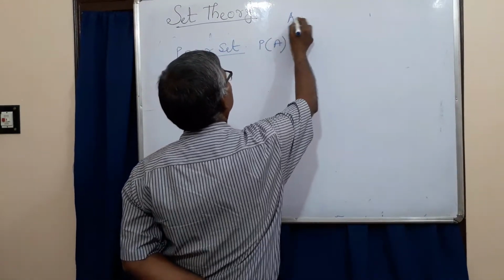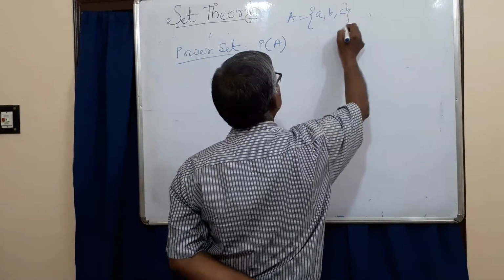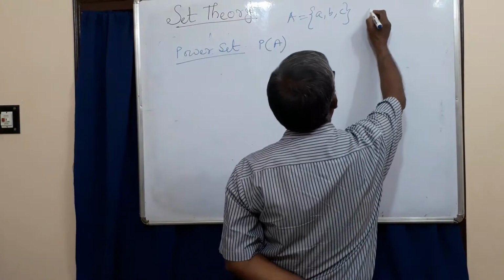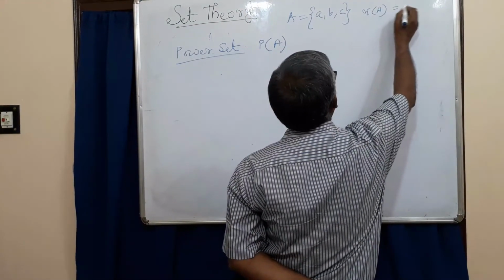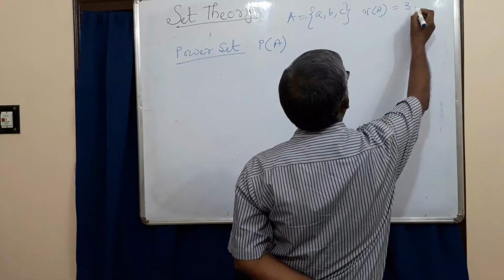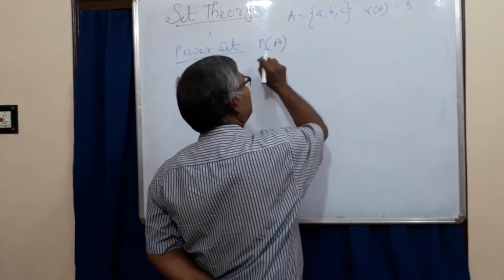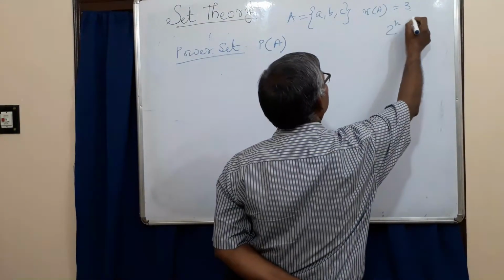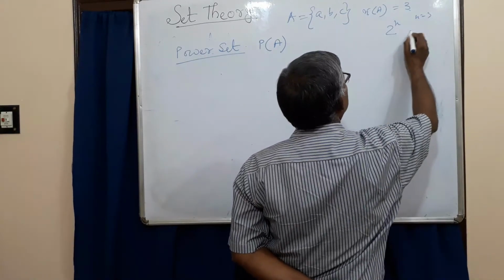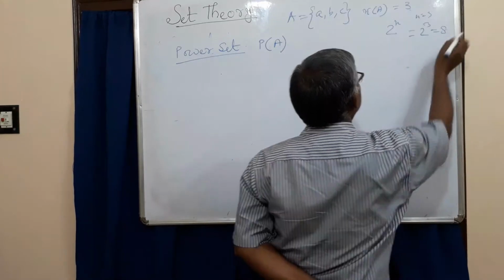Suppose A is a set of 3 elements {a, b, c}. Here the number of elements n(A) = 3. For P(A), there is a formula: the number of elements is 2 to the power n. Here n = 3, so the number of elements of P(A) is 2 to the power 3, which equals 8.